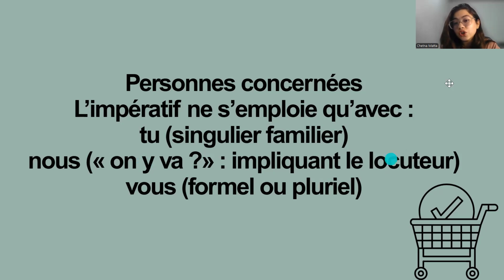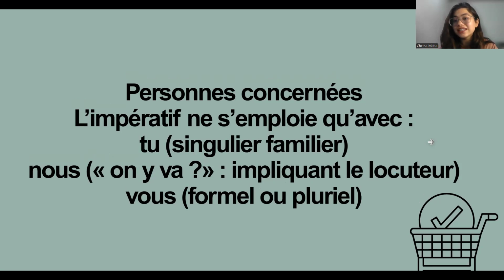Also, you would know that in these kind of sentences, we usually don't need any kind of subject pronoun, right? We say, close the door. There is no I, you, me, he, she, here. So we don't use the subject pronouns. But the imperative is done only using three subject pronouns without their actual usage. It is just that we conjugate them, tu, nous, and vous, right? So we will always be using these three personal pronouns for the imperative.